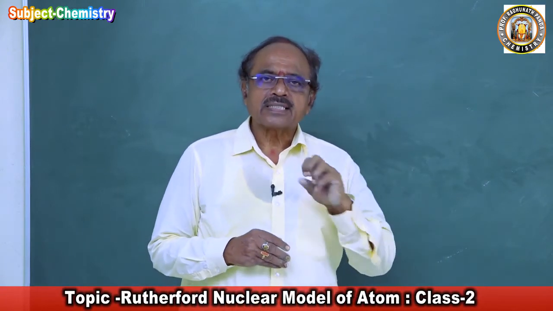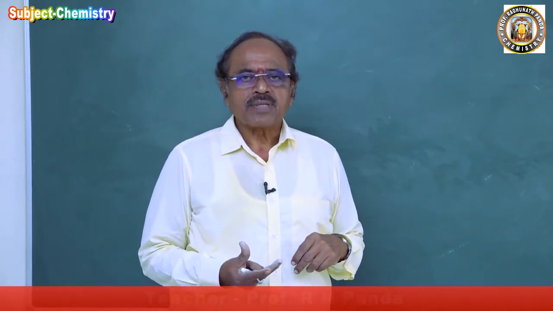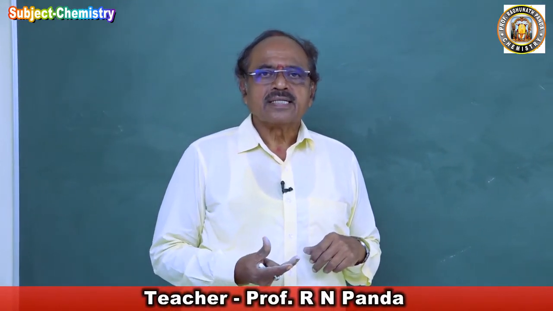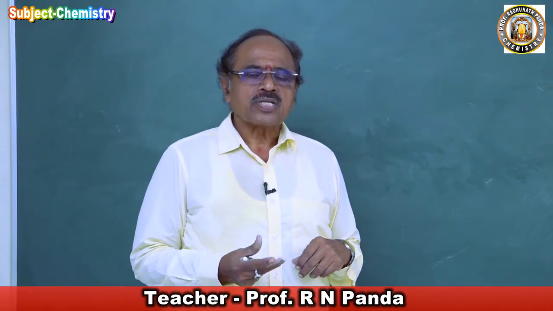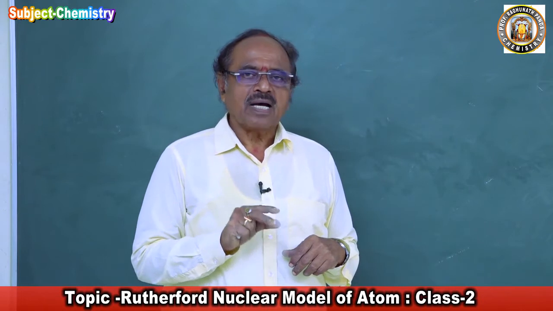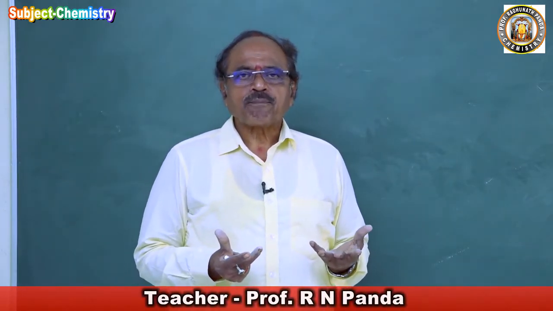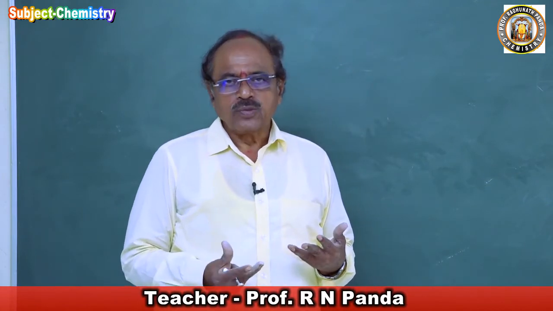One is the nucleus, in which the mass of the atom is concentrated. Hence all the protons are placed at one place of the atom, and it is a positively charged massive body, which he named the nucleus.